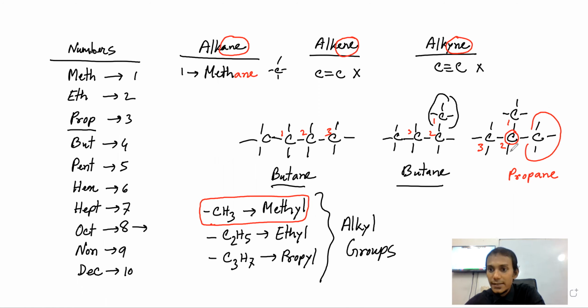Methyl. So it's in 2 position. I have a methyl branch or methyl side chain. So I'm writing it's propane, fine, but it is 2-methyl propane. What do you understand by this? In 2 position, I have a methyl group in my structure.